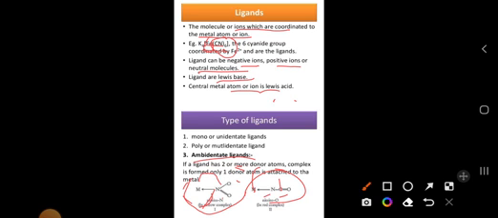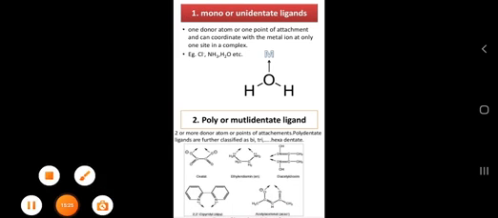And oxygen has a lone pair too, so it can also donate electrons. So nitrogen is donating, oxygen is donating to the metal atom. What we can say is that the ligand has two donor atoms, and that we call an ambidentate ligand. Now let us enter into the mono or unidentate ligand. So what is mono?